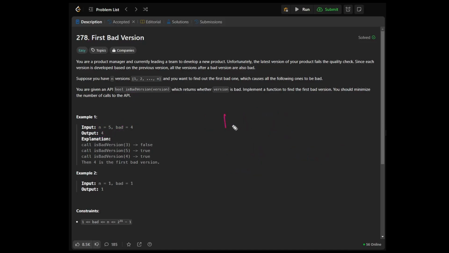How about I have these numbers? Instead of going one by one, how about we jump? How about we jump to some place and check randomly? The one thing we know for sure is that every number after the bad version is bad.